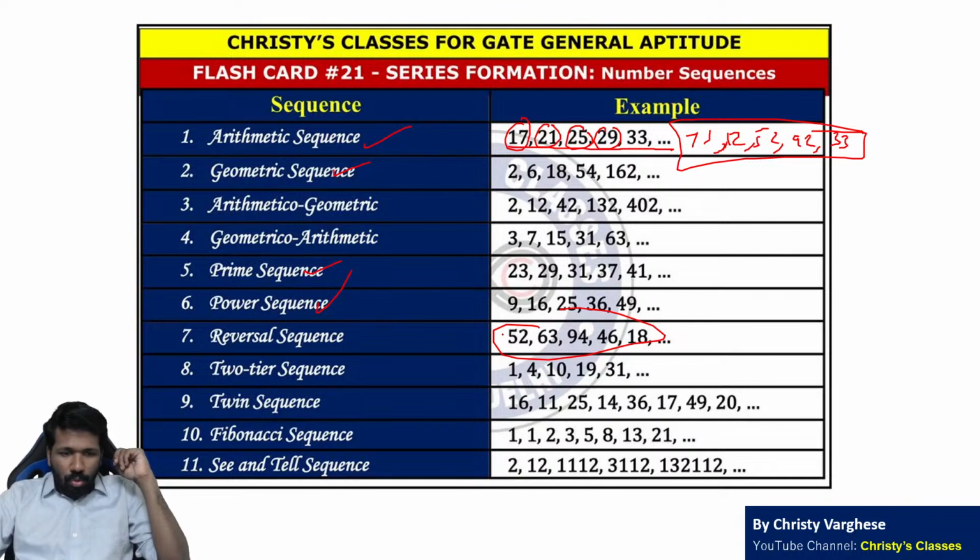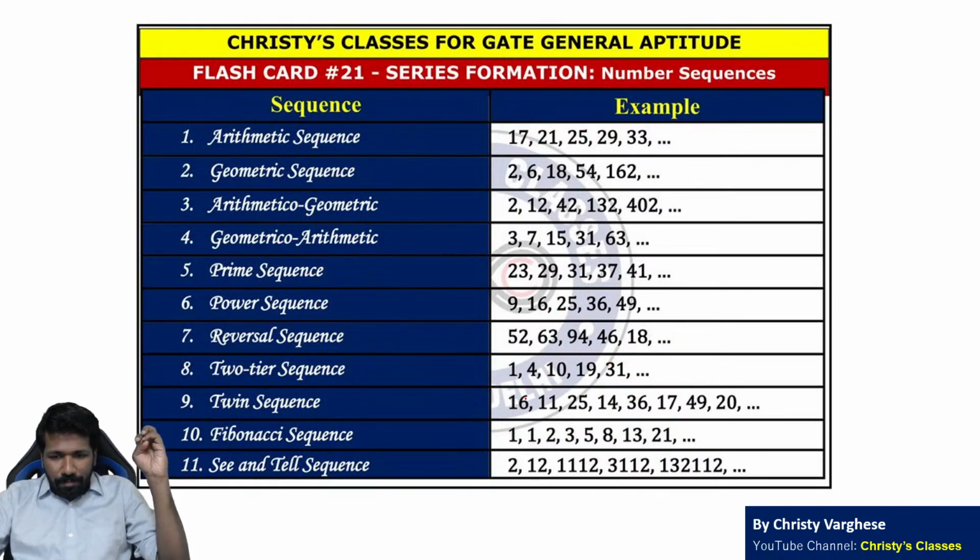Now what is two-tier sequence? टू टायर सीक्वेंस में सक्सेसिव टर्म्स का डिफरेंस एक पैटर्न फॉलो करेगा. 3, 6, 9, 12, that is an arithmetic sequence ना. So that is 2-tier arithmetic sequence. So 3, 6, 9, 12 है तो अगला difference 15 होना चाहिए. So 31 plus 15 46. So that is the idea of 2-tier sequence.